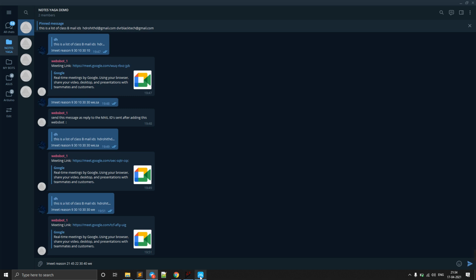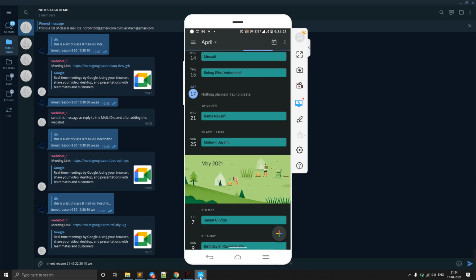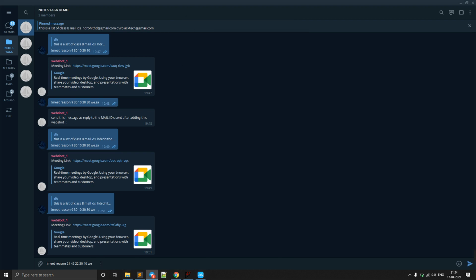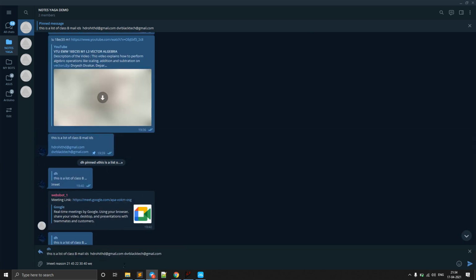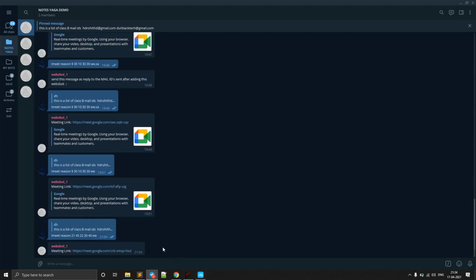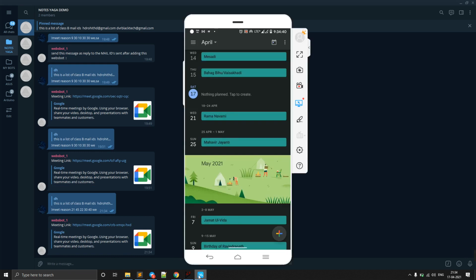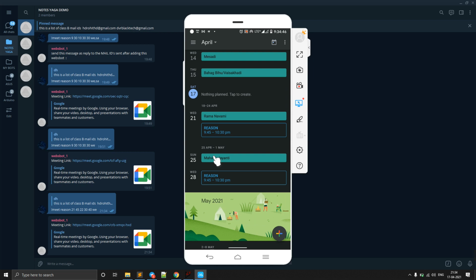So now you see this is my calendar. I just refresh, and there is nothing there. Now when I send this command as a reply to these mail IDs, only on a Wednesday, and now if I check here and refresh, you see only on the Wednesday, every Wednesday.